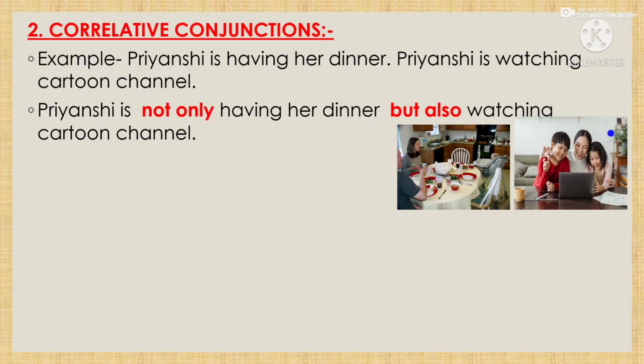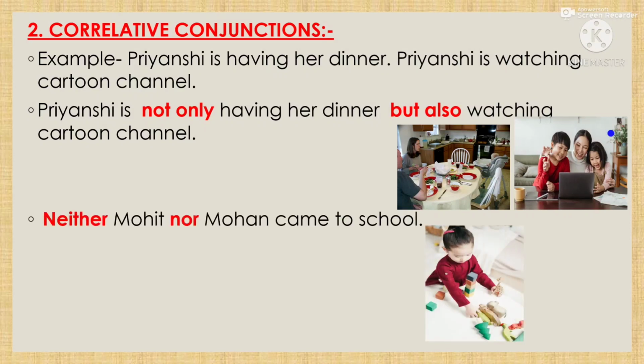Priyansi is not only having her dinner but also watching cartoon channel. That means at the time of having dinner she is also watching cartoon channel. So we can join the two sentences by using not only but also. That will be: Priyansi is not only having her dinner but also watching cartoon channel at the same time.